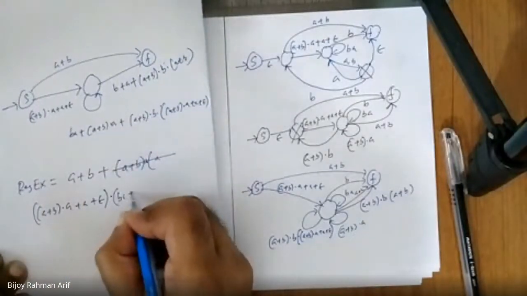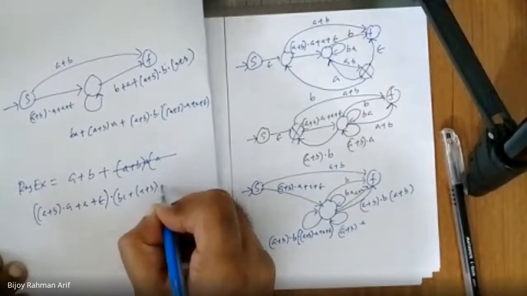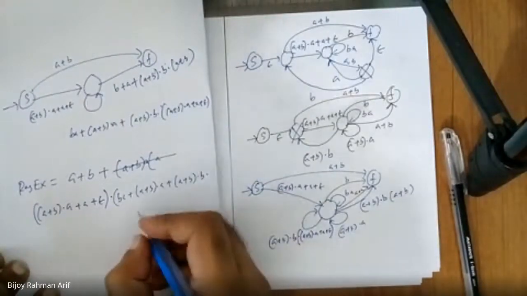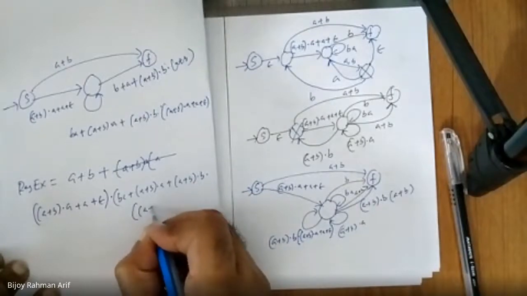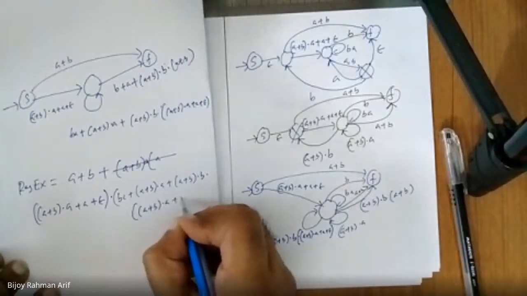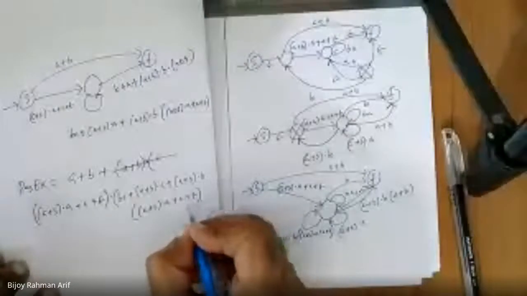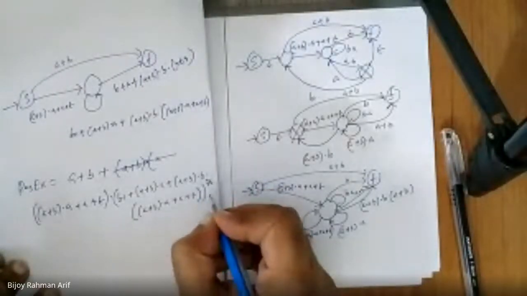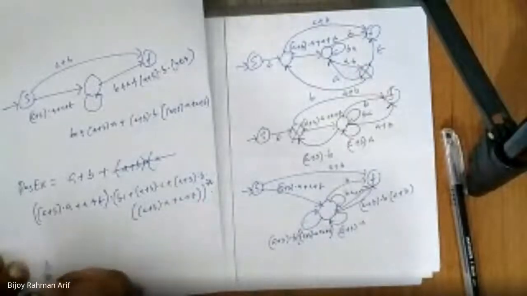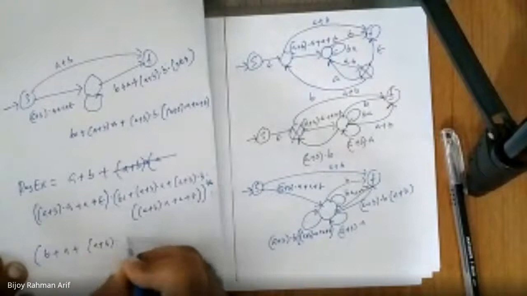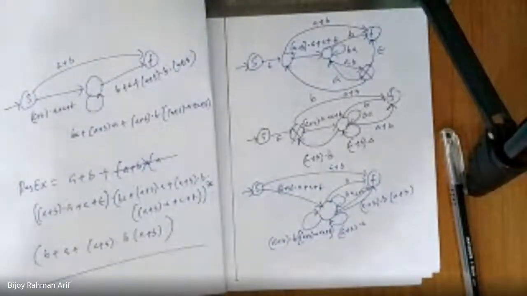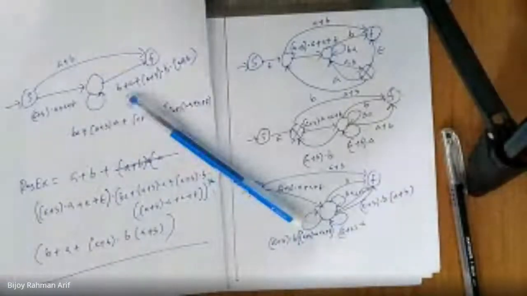So BA, A union B, A union B, B, A union B, A epsilon. So this one Kleene star. Finally, it is concatenated with B, A union B, B. So this is the most difficult one. Okay, so remember. So that's it. This is the final regex.